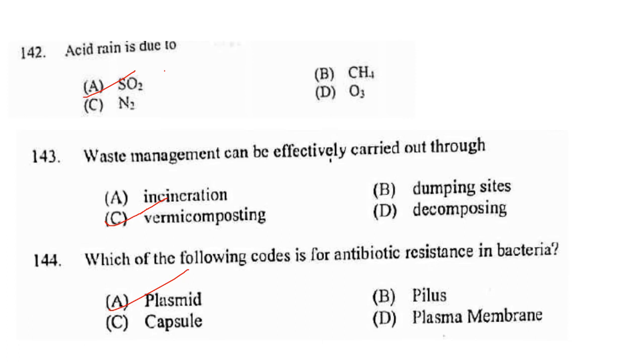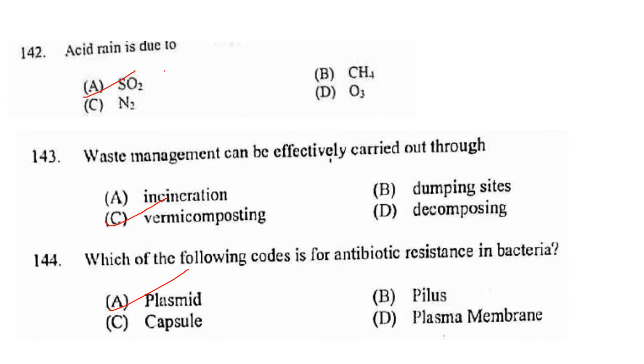Now next one. Waste management can be effectively carried out through vermicomposting. It is a low-cost eco-biotechnological process of waste management in which earthworms are used to cooperate with microorganisms in order to convert biodegradable waste into organic fertilizer. Thus, vermicompost not only results in management of solid waste but also produce excellent nutrient-enriched vermicompost.